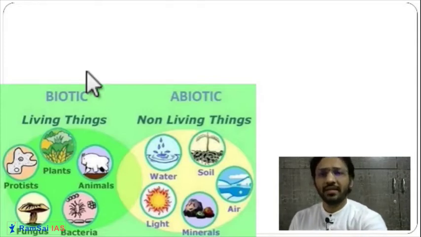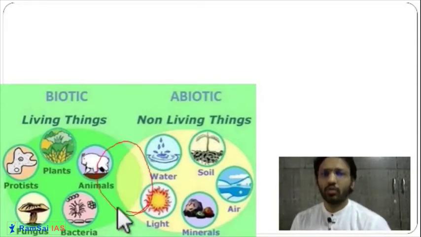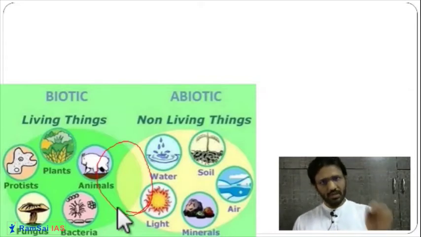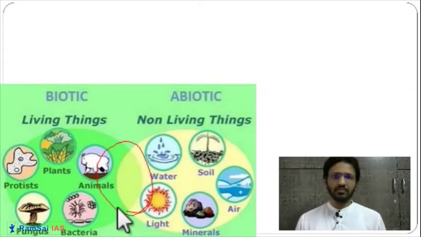But there is an intersection between biotic and abiotic components. Why is there an intersection? Because without interaction between living and non-living components, living components cannot survive. Even abiotic factors cannot maintain themselves without the interaction of the living component. For example, a lake remains a lake because it has a living component like fish. Fish needs water. Water is an abiotic component. So without water, fish cannot live.